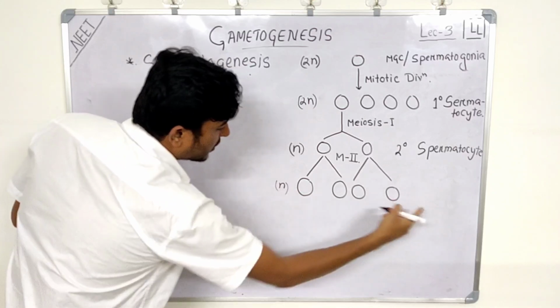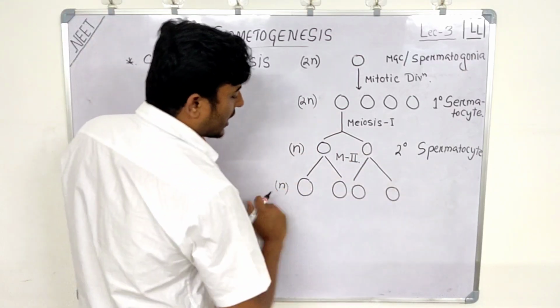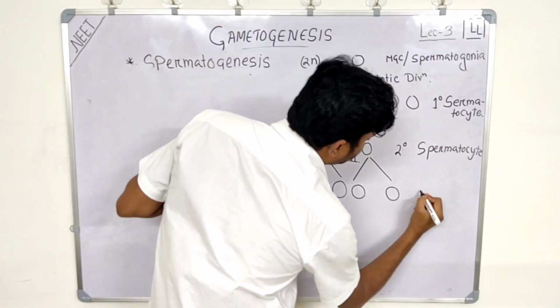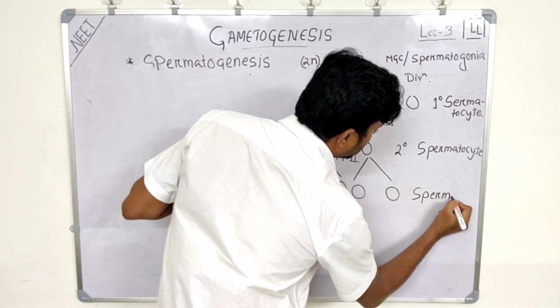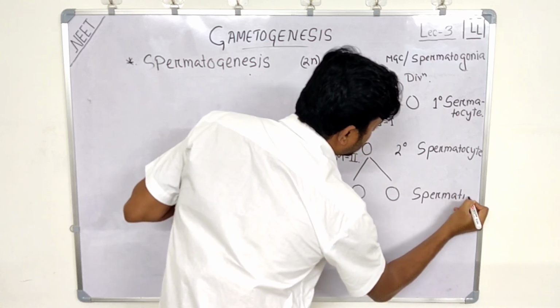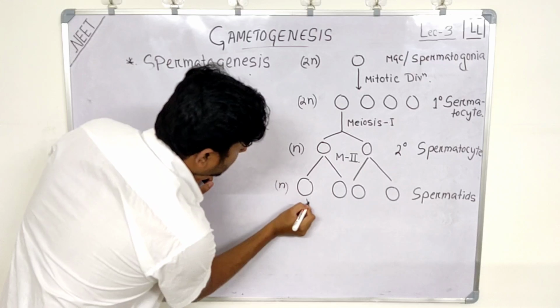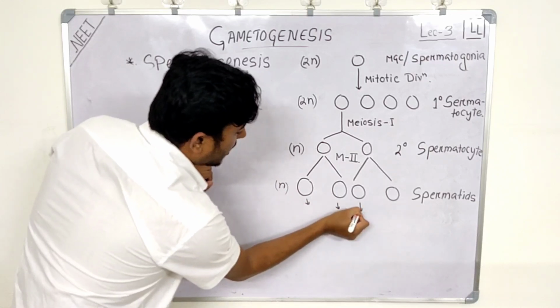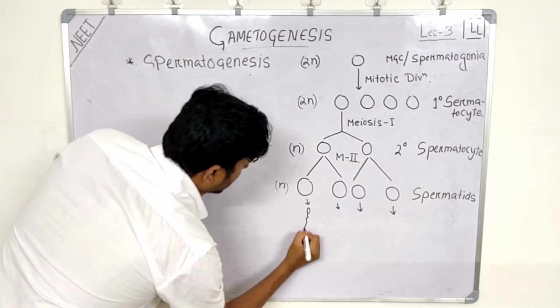This all will be n only because in meiosis 2 equational division takes place, right? So it will be n only, and these are called spermatids. Now these spermatids will transform into spermatozoa.